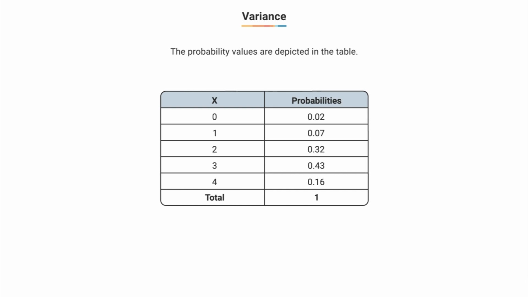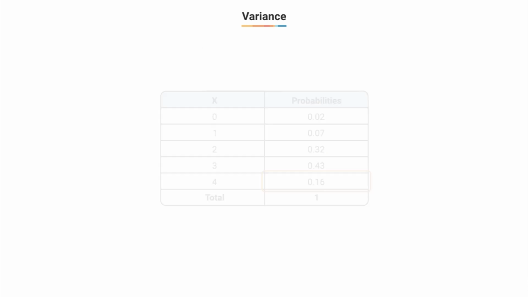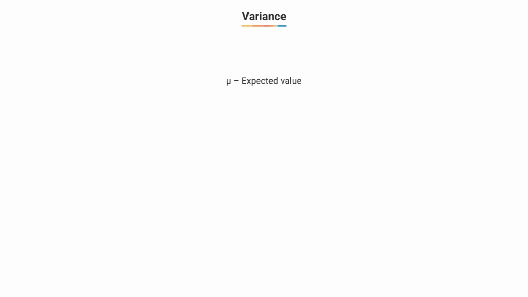Recall that for x equal to 0, the probability was 0.02, for x equal to 1, it was 0.07, for x equal to 2, it was 0.32, for x equal to 3, it was 0.43, and for x equal to 4, it was 0.16. Here, mu denotes the expected value that we had earlier calculated. So it will be the expected value of the number of red balls, which we calculated to be 2.64.